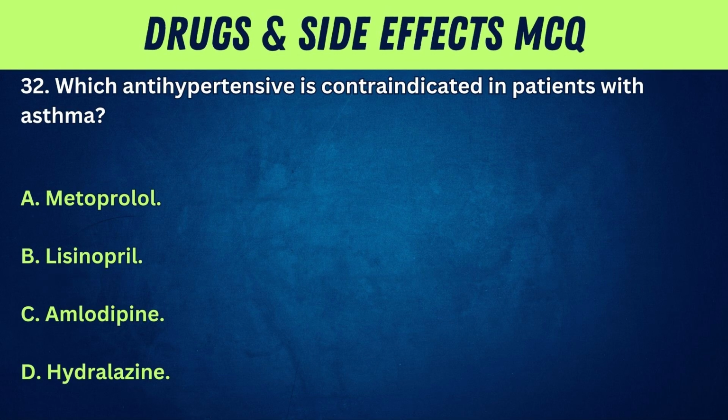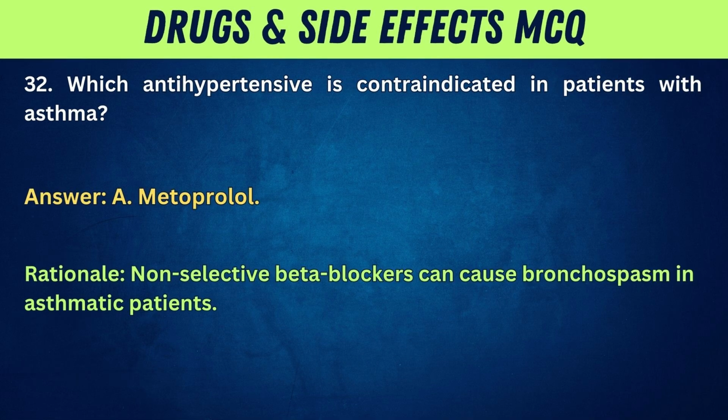32. Which antihypertensive is contraindicated in patients with asthma? A. Metoprolol. B. Lisinopril. C. Amlodipine. D. Hydralazine. Answer: A. Metoprolol. Rationale: Non-selective beta blockers can cause bronchospasm in asthmatic patients.